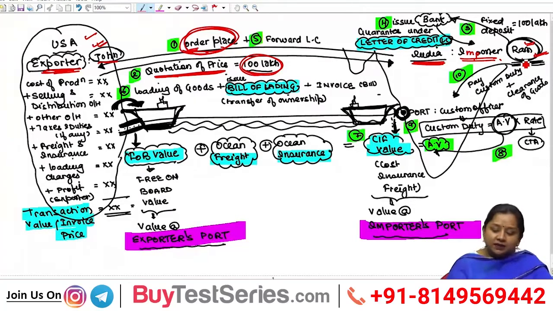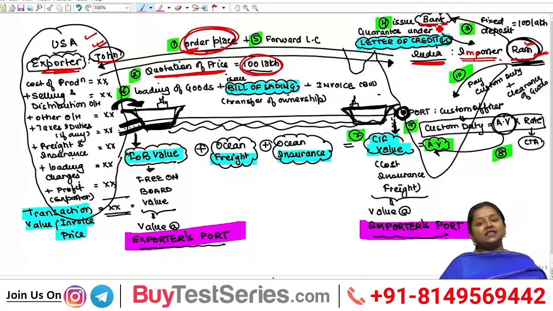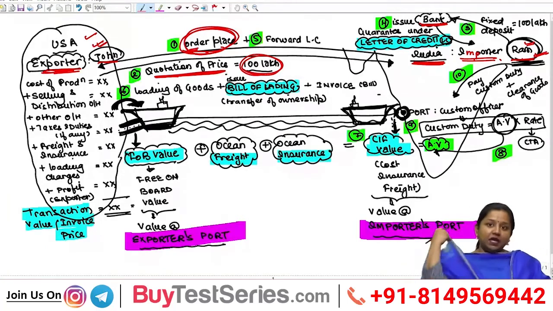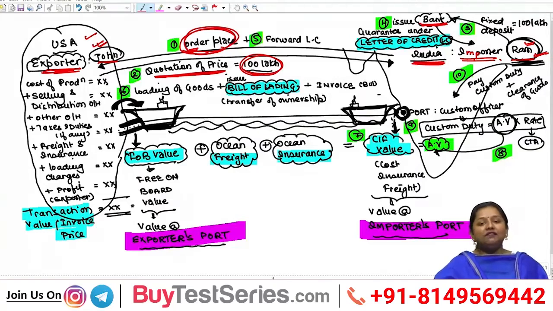Because of this, Ram visits the Indian bank to obtain security of the payment to be made by the importer to the exporter. And the bank will give security to the importer only if the importer has such financial worth.